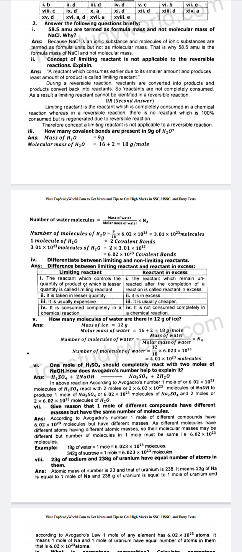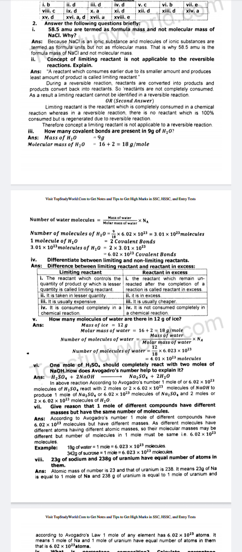It is taken in lesser quantity. Number 3. It is usually expensive. Number 4. It is consumed completely in a chemical reaction. Reactant in excess. Number 1. The reactant which remains unreacted after the completion of a reaction is called reactant in excess.